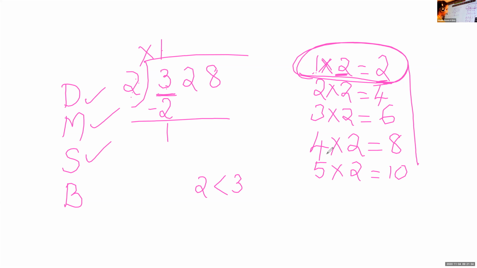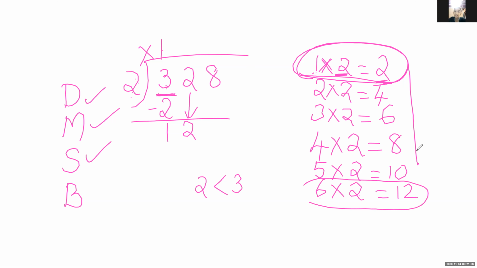Now, Delna, we have to bring down the next number. Which is the next number? We have to bring down 2. So, we bring down 2. Okay. Now, look in your multiplication table. Is there any 12 in the multiplication table? Yes. 2 multiplied by which number? 6. Yes, very good. So we write 6 twos are 12. Again, you have to subtract. 12 minus 12 is 0.